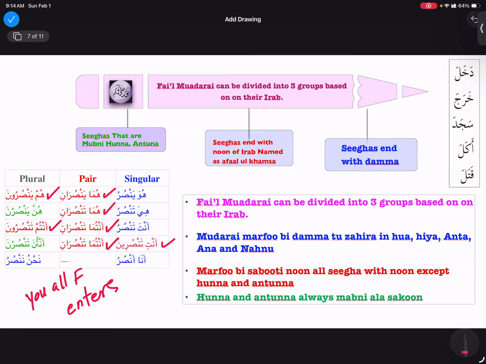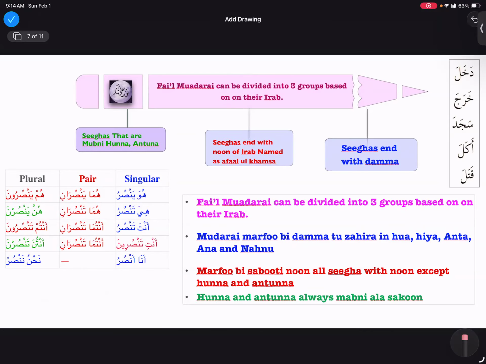Hum yakhrujuna? Yes. They all males exit. Very good. Barakallah fiki. Beautiful. May Allah bless you abundantly in everything. Okay, so I think this is a good practice.